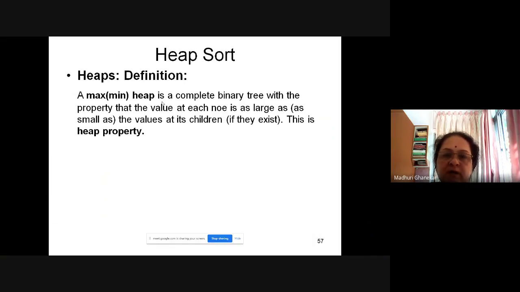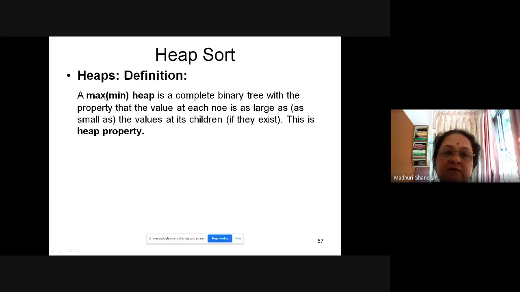Today we will be learning heap sort. Firstly, we will see the definition of what is the meaning of heap. There are two types of heaps. One is termed the max heap and the other is termed the min heap. Now I'll explain the definition.